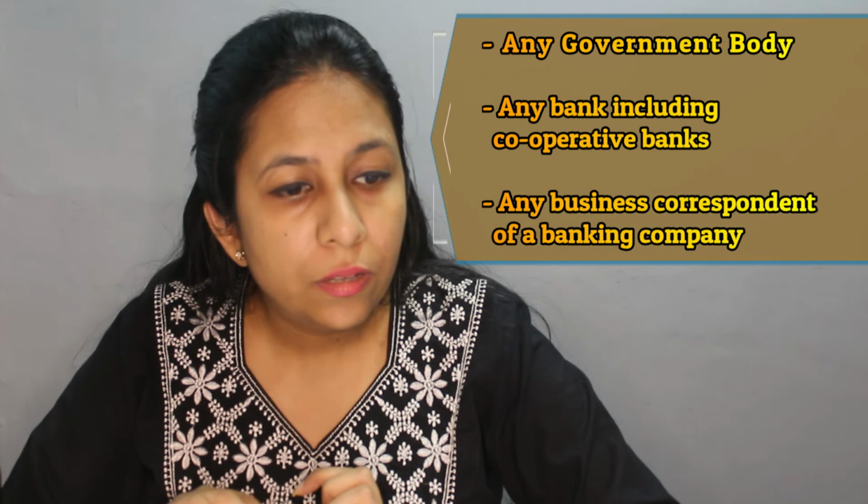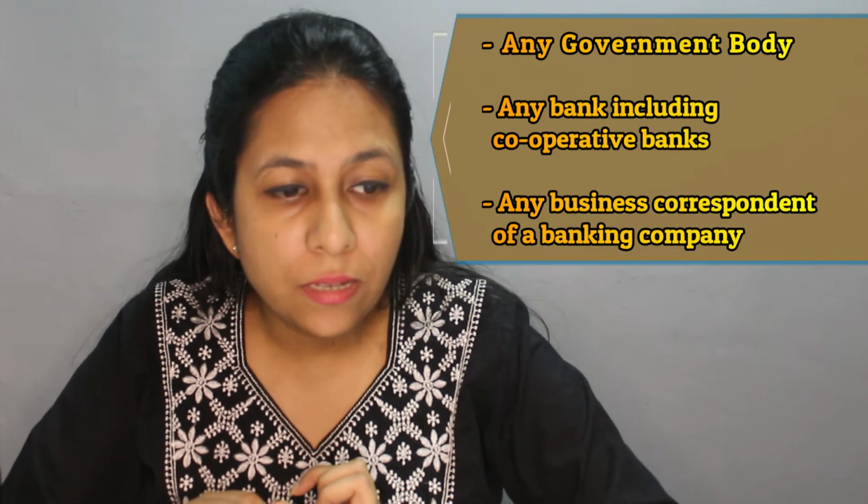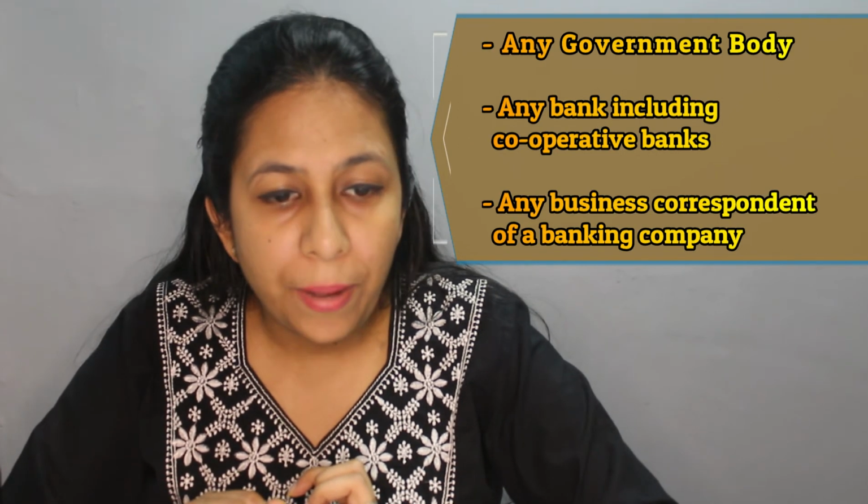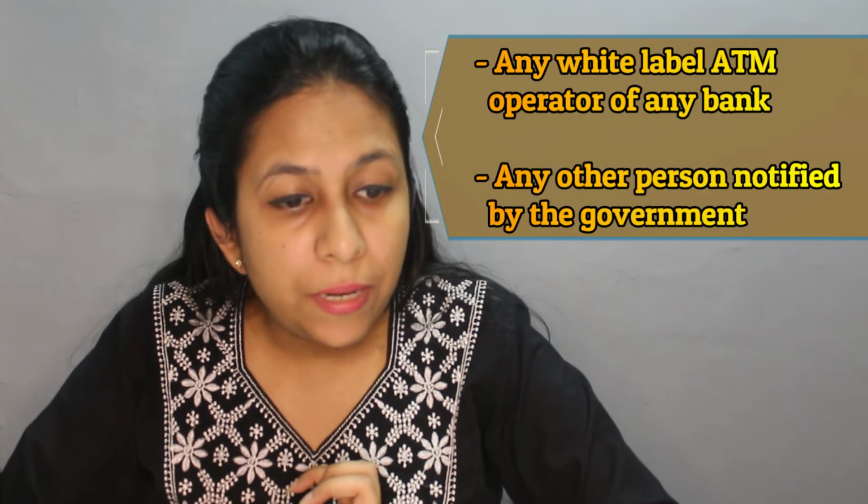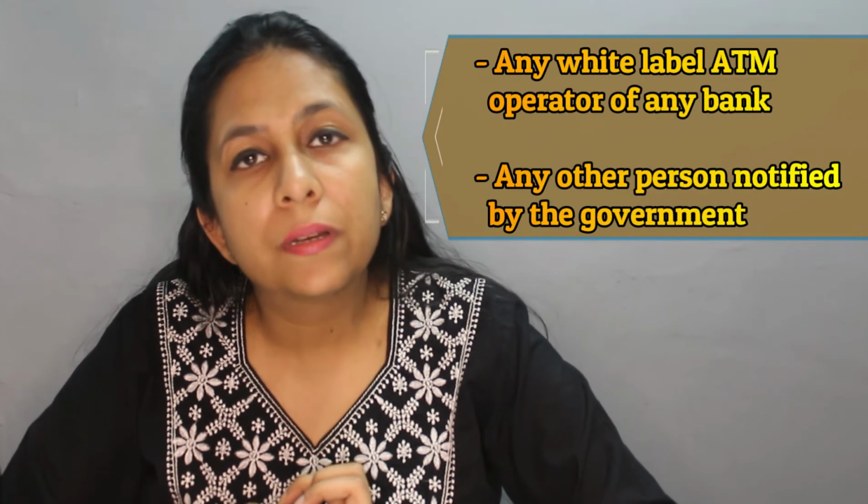Now the important thing is that this section will not be applicable on these listed persons: any government body, any bank including cooperative banks, any business correspondent of a banking company, any white label ATM operator of any bank, and any other person notified by the government. So this section will not be applicable on these listed items.